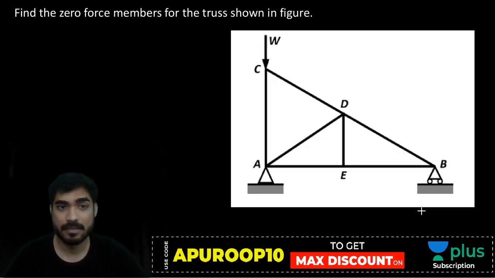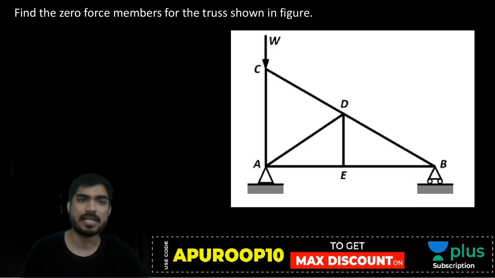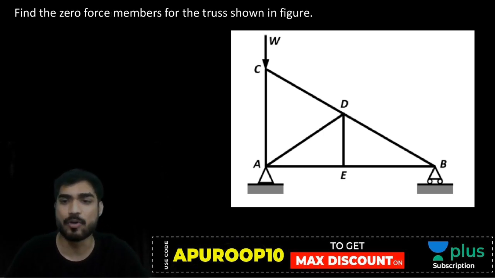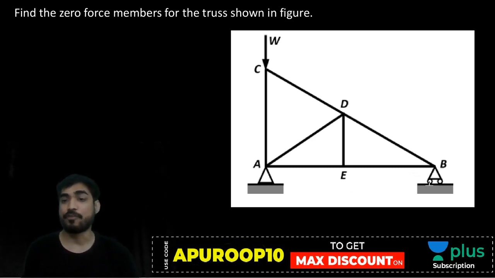Let's solve this. Find the zero force member for the truss shown in figure. Let's see, can you see it? Apply both the conditions. Now beta, look here, reaction force will be there. So reaction force is also an external load. Okay, consider the reaction force as an external load.